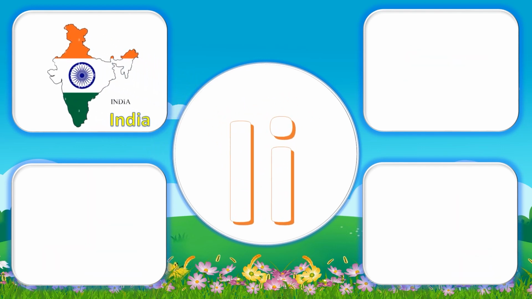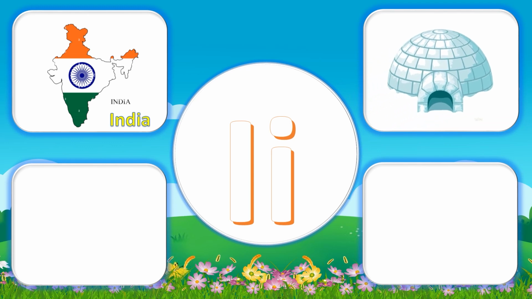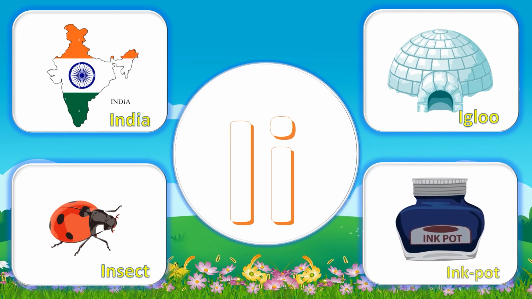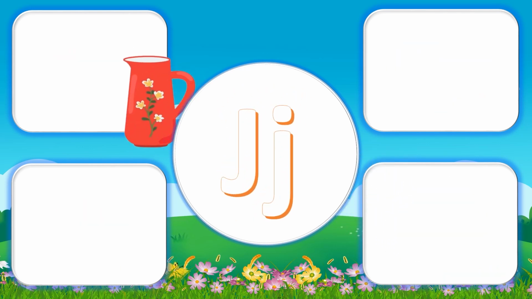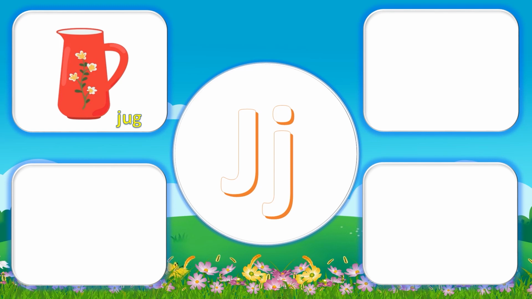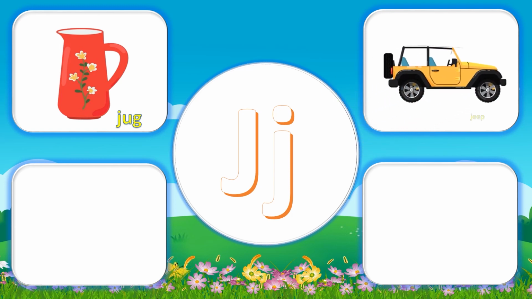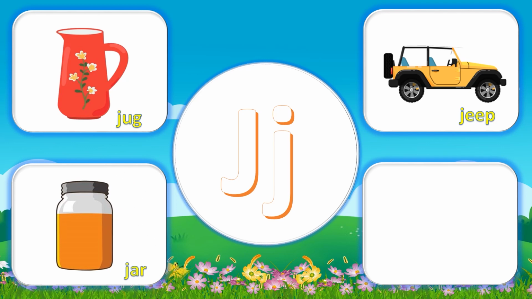I for India, I for igloo, I for insect, I for inkpot. J for jug, J for zip, J for jar, J for joker.